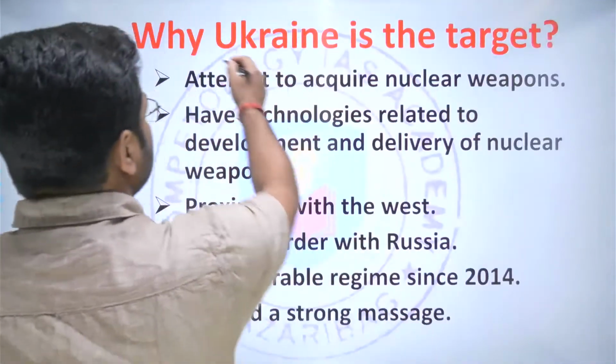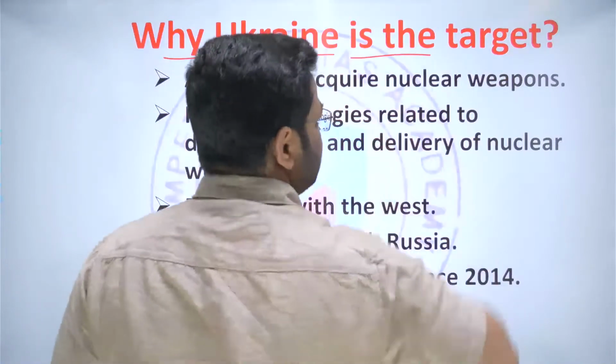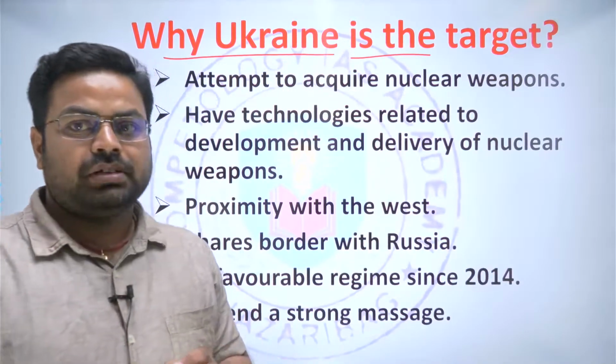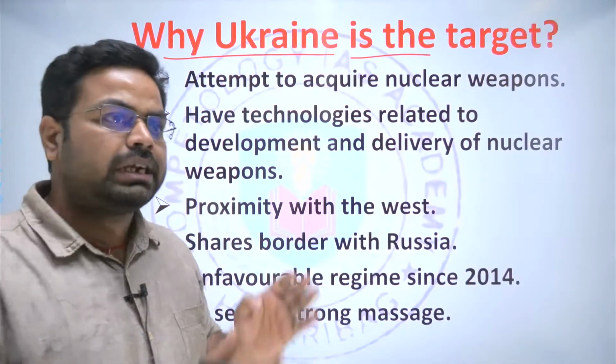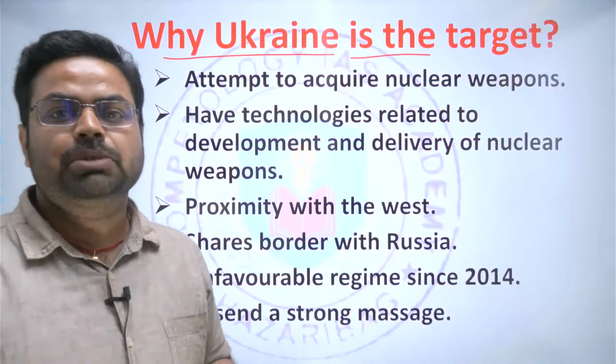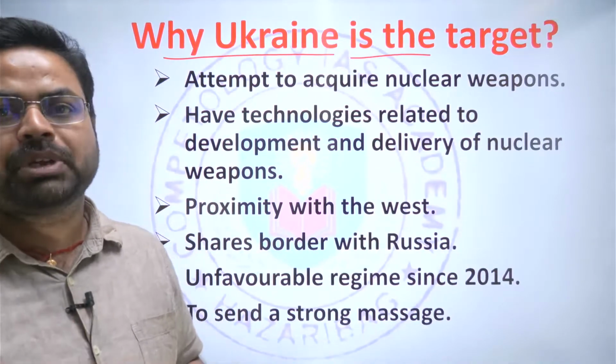Next, why was Ukraine targeted? Basically, through this Russia wants to send a strong message to the Western allies and the other countries who are attempting to join the NATO or the European Union.